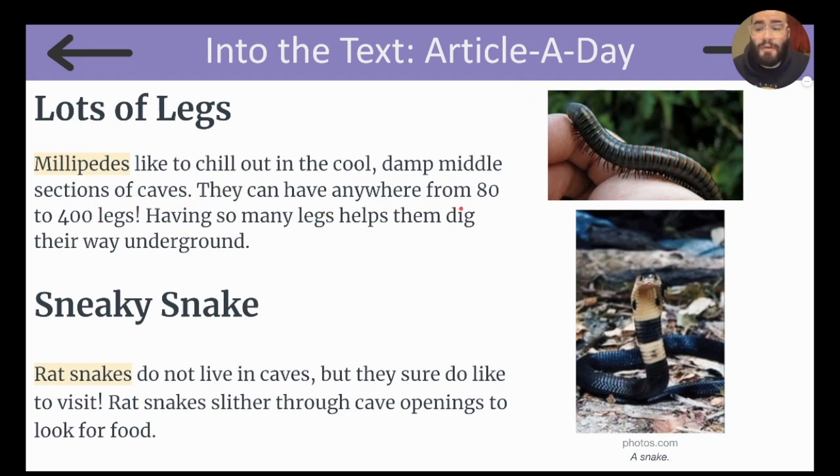They can have anywhere from 80 to 400 legs. Having so many legs helps them dig their way underground. Sneaky snake. Rat snakes do not live in caves, but they sure do like to visit. Rat snakes slither through cave openings to look for food. This is a rat snake.